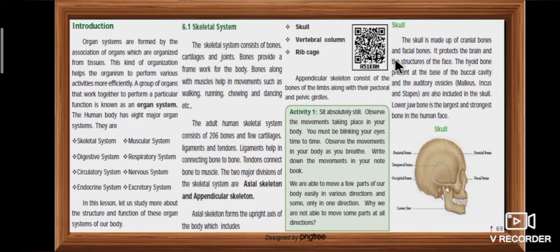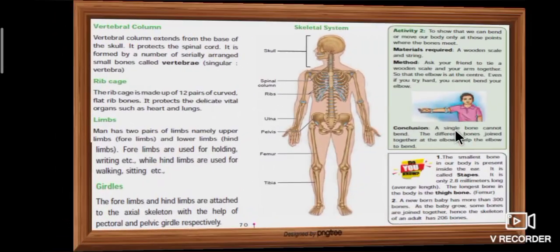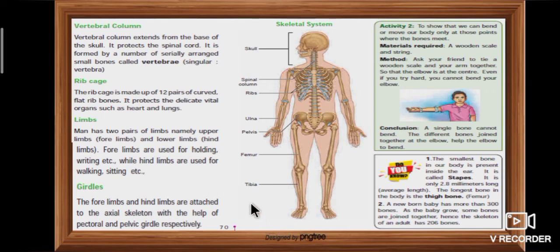First we discuss the skull. The skull is made up of cranial bones and facial bones. It protects the brain and the structures of the face. The lower jaw bone is the largest and strongest bone in the human face. Page number 70 explains about the axial skeleton and appendicular skeleton.